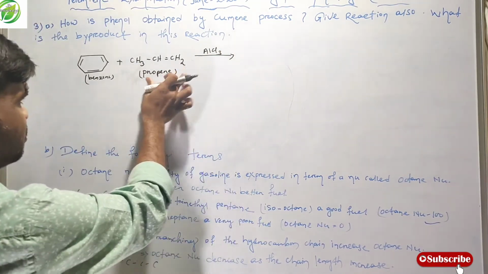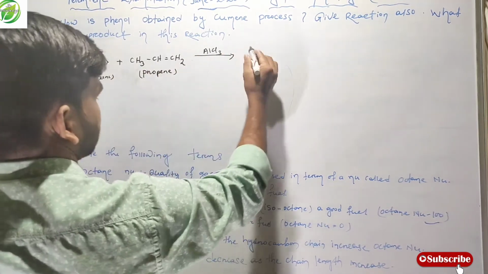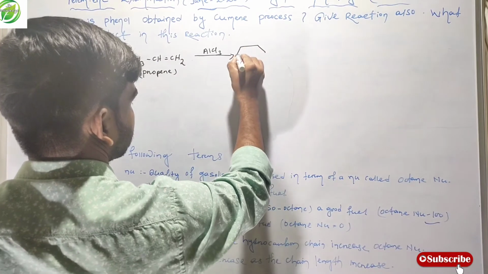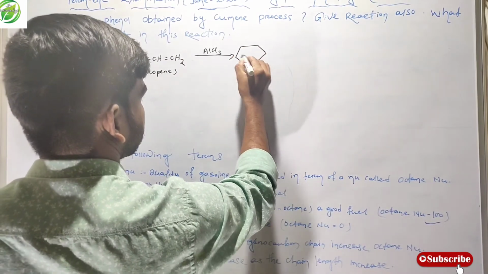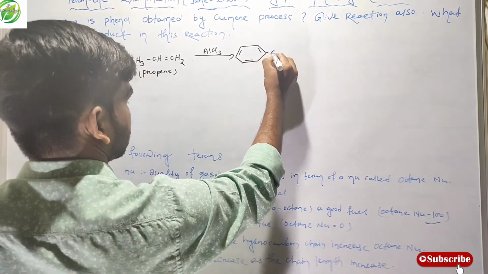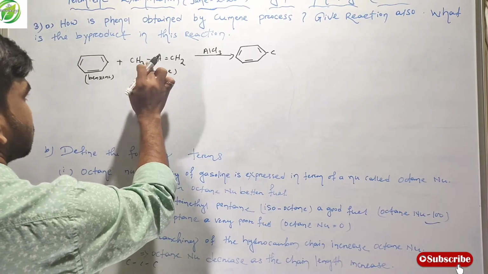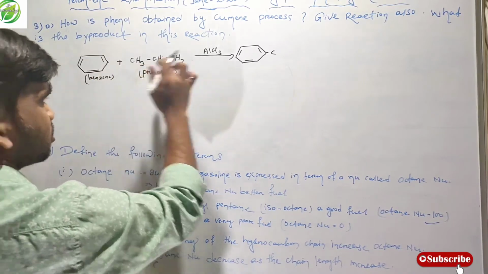friends, you simply join this propene to this benzene ring. In this place, this benzene ring joins.